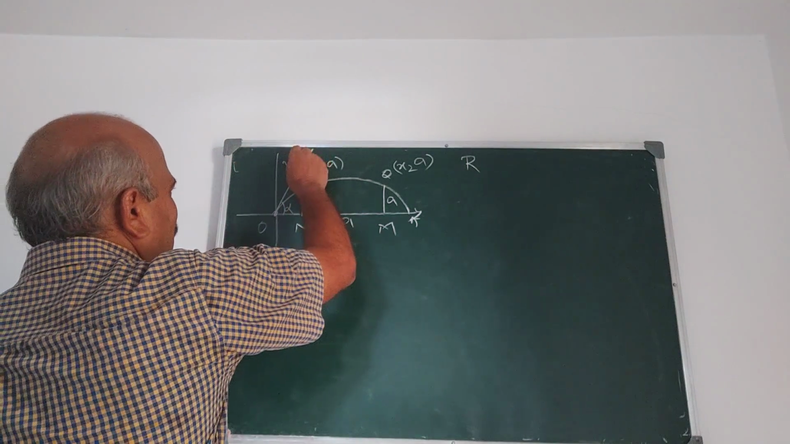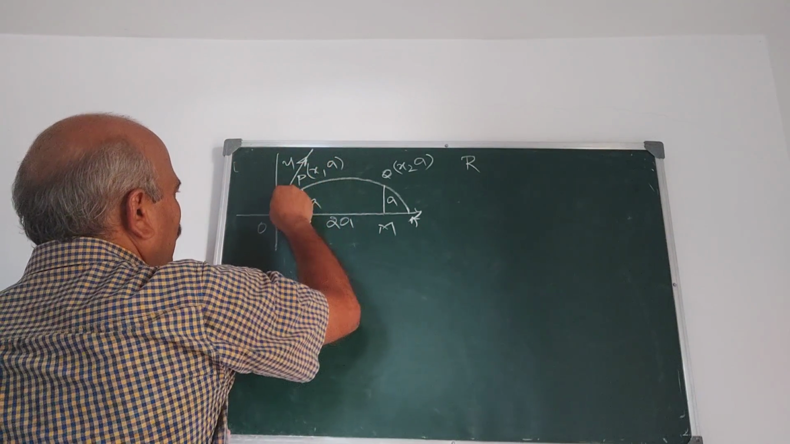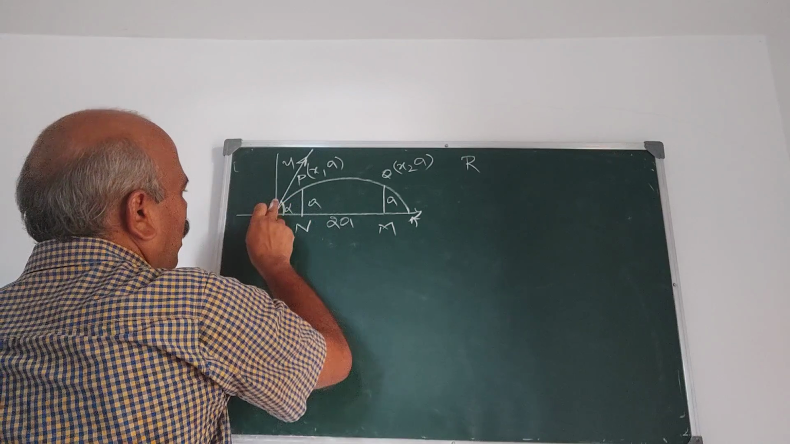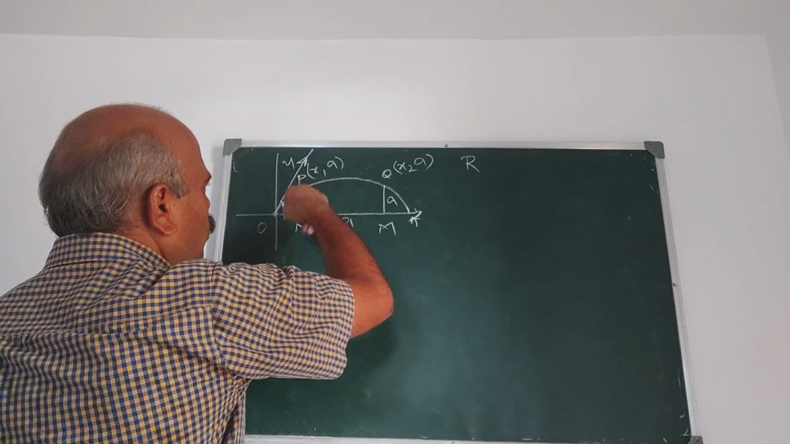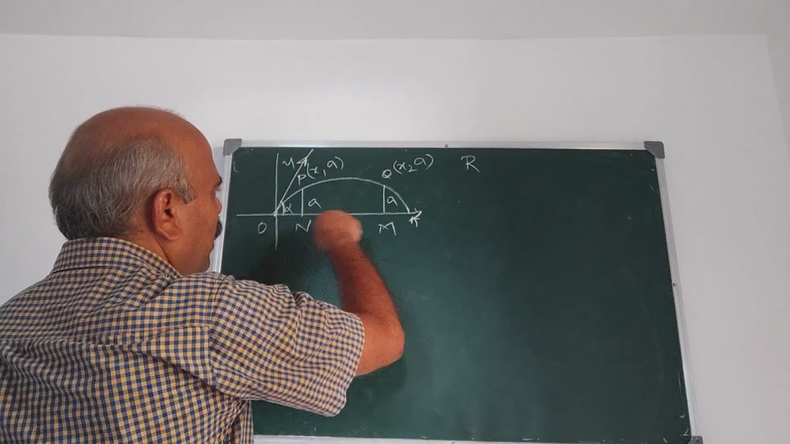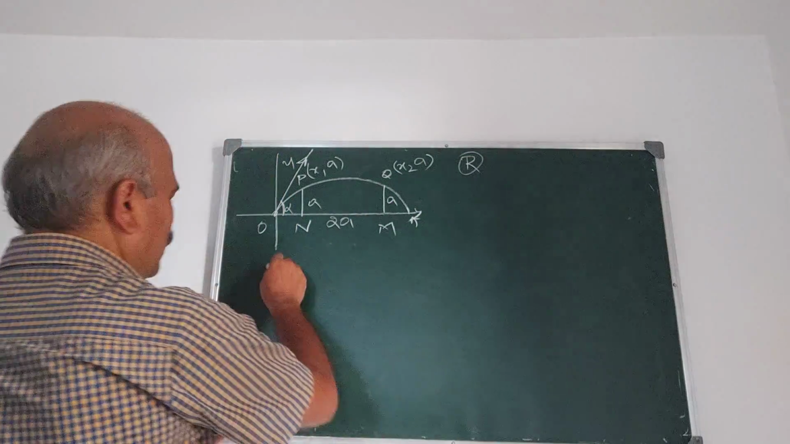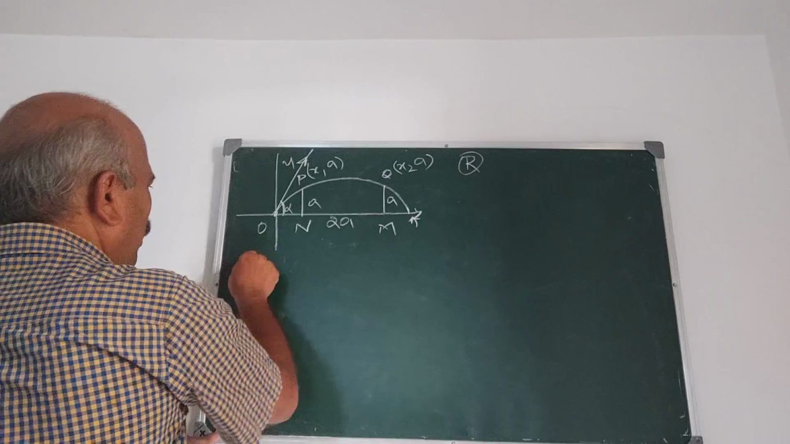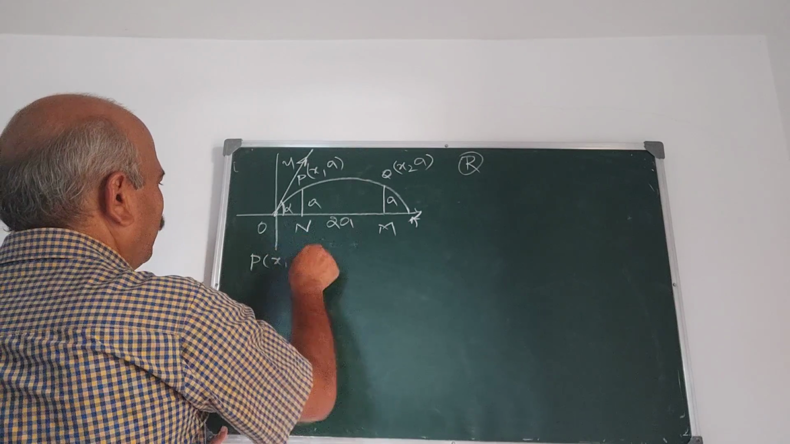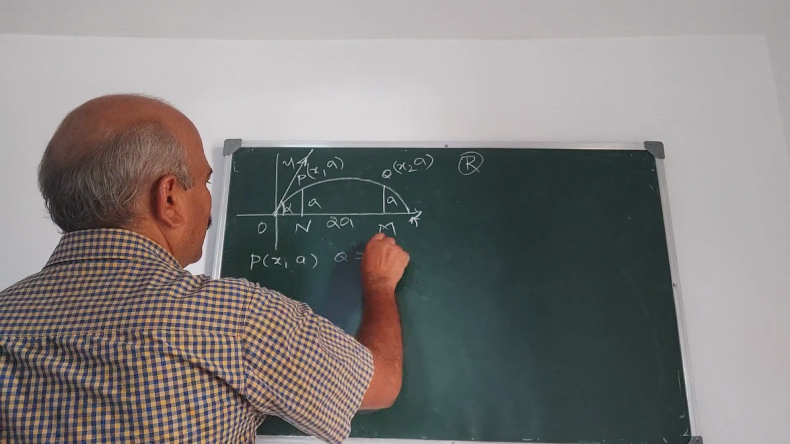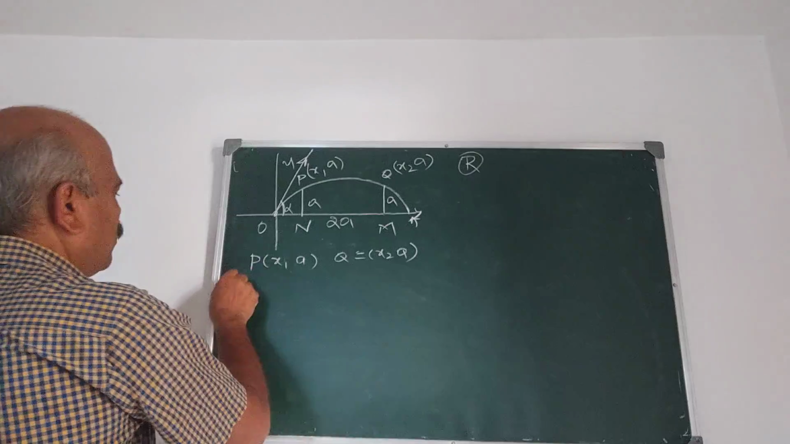Now we start with this. Let u be the velocity of projection, alpha be the angle of projection, and two walls are Pn and Qm, and they are at a distance 2a apart. R be the range. Now we have taken P is equal to x1, a and Q is equal to x2, a. What is the equation of the path?